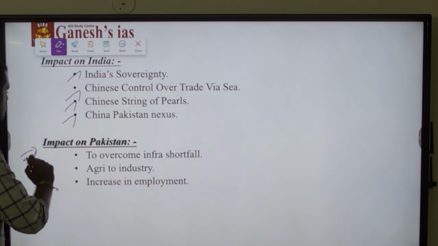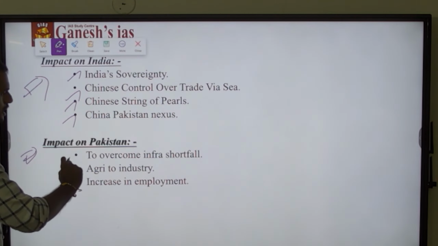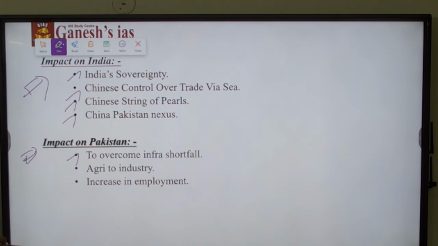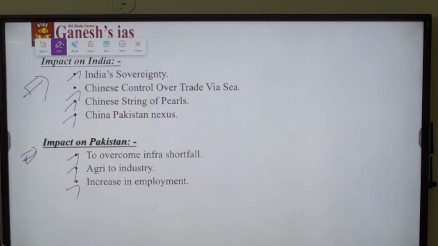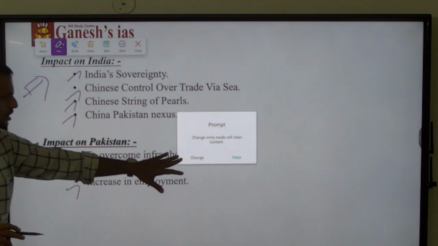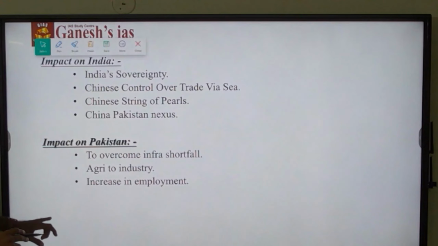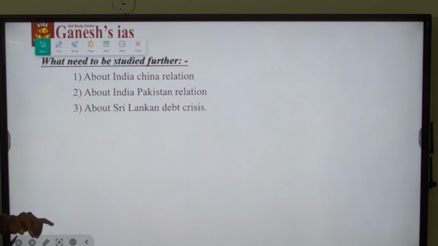What impact will it create on Pakistan? Pakistan wanted to overcome its infrastructure shortfall through the CPEC project, and it is aiming to transform the country from an agricultural to an industrial production country, and to increase employment in the country. So these are all the benefits which Pakistan wants from CPEC.